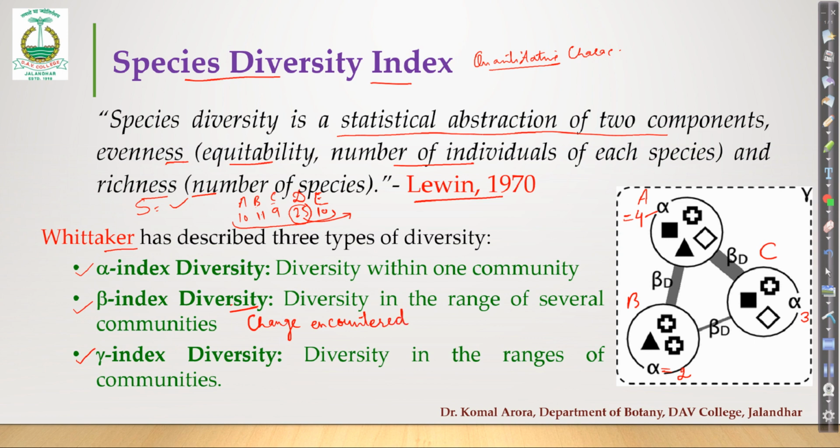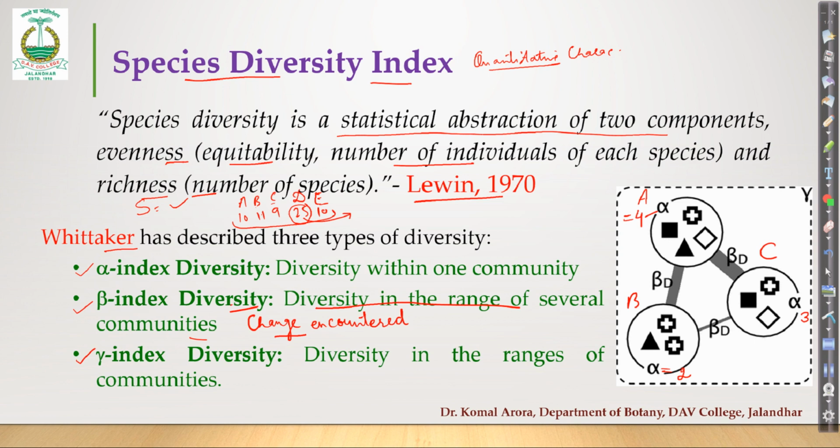The definition is diversity in the range of several communities. Now from the definition you might understand this as the number of species when we compare more than one community. No, this is not that. This is the change encountered, meaning whatever variation those communities have, you have to add only those numbers.